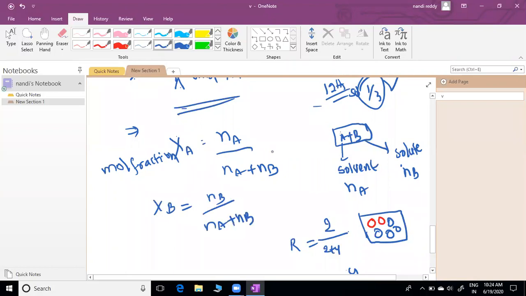What's your doubt here, please? Dinesh, you were asking something previously, no doubt now? Mole fraction, you know that one. So calculate the number of moles. You know the formula for number of moles.